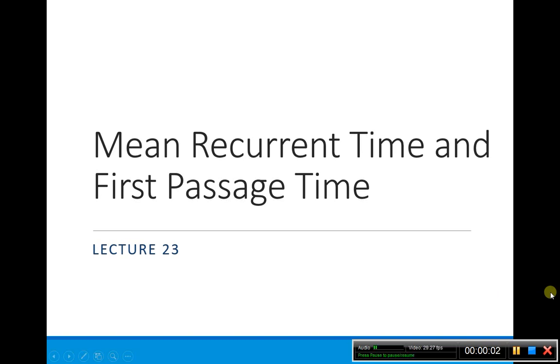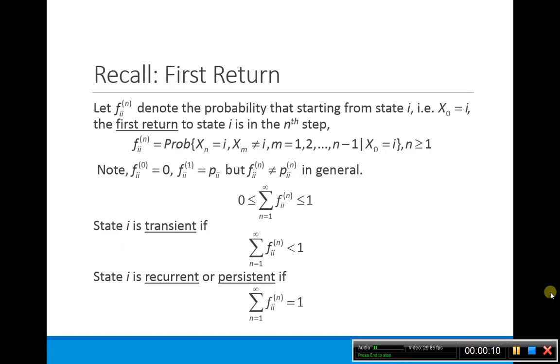Okay, in lecture 23, we're going to be talking about the mean recurrent time and first passage time. So we're going to define both of these in this lecture. Okay, so just to remind you of what we've already done before. So we've talked about this first return.